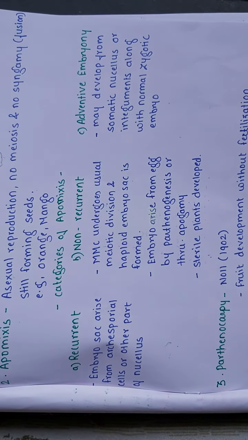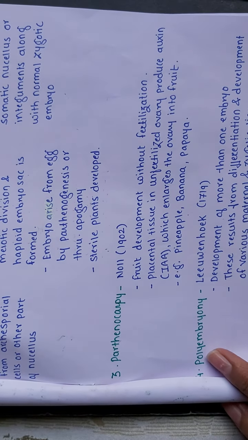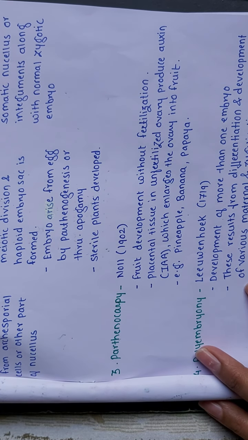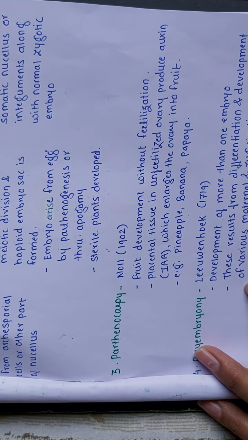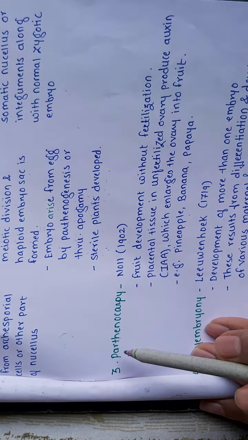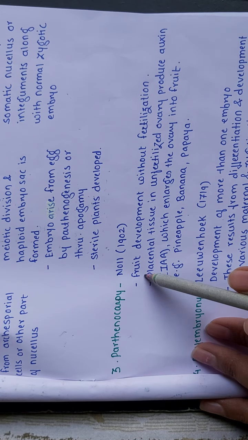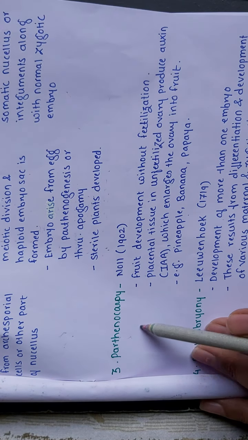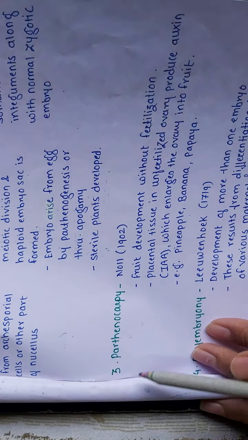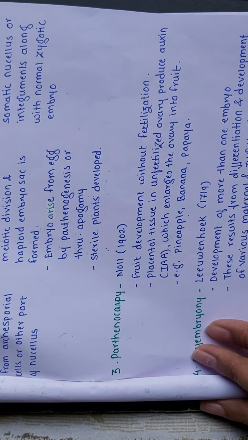The next term is parthenocarpy. This term was introduced by Noll in the year 1902. The fruit is developed without fertilization, that is why the term is parthenocarpy. If a fruit is produced without fertilization, then the fruit is known as a parthenocarpic fruit.